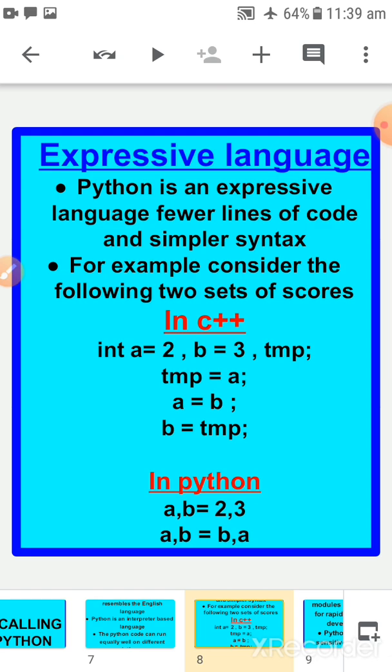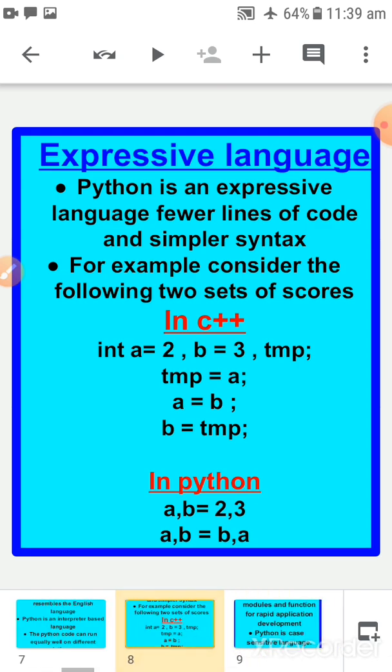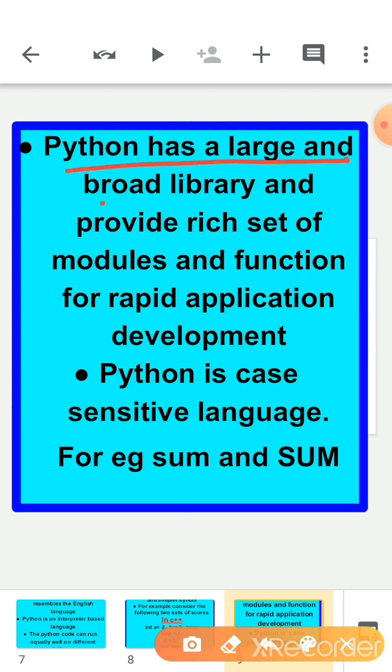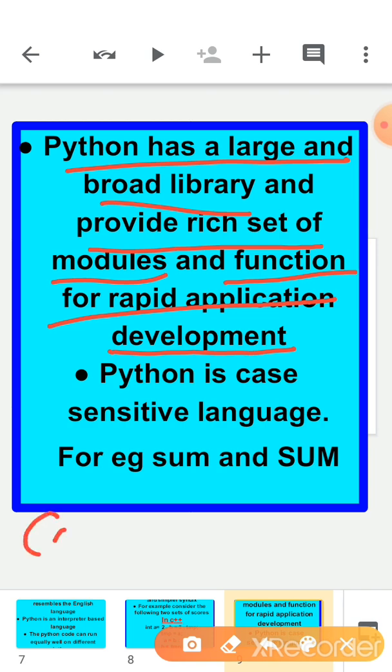Okay, now Python has a large, broad library, which provides a rich set of modules and functions for rapid application development. Now if we talk about C++, in C++ when we want to print anything, we are using cout.